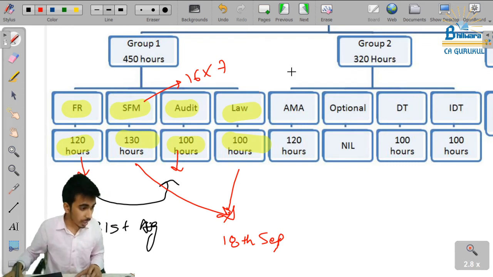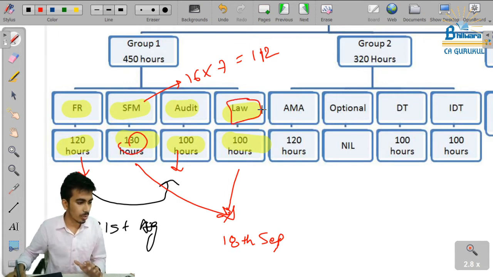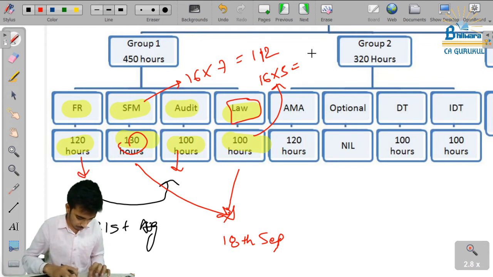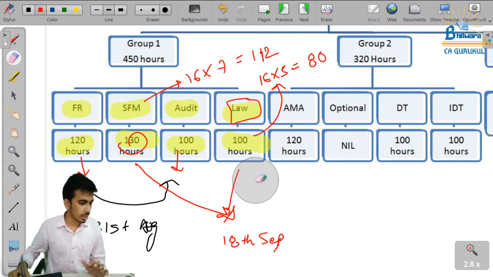16 into 7, that is around 112 hours. Okay, so that is roughly our 130 hours target. Okay, some few hours for revision. Law, if we are talking about law now, then it will be around 16 slots of 5 hours each, so that is around 16 into 5, 80 I guess. Yes, it is 80. So it will take around 16 days.